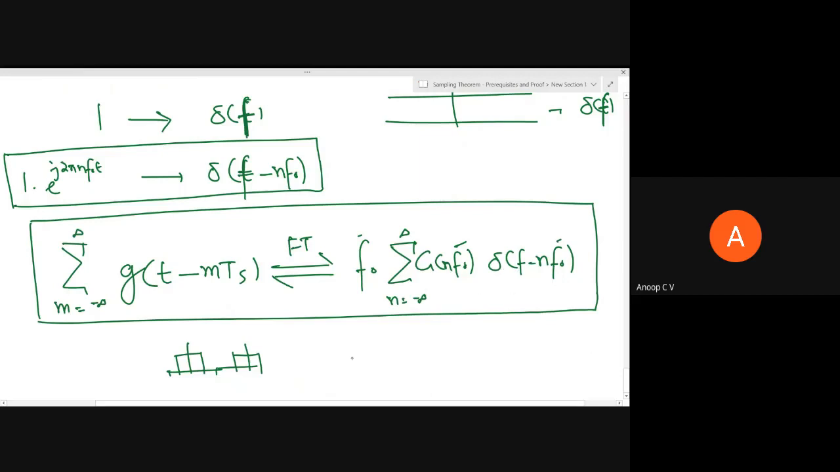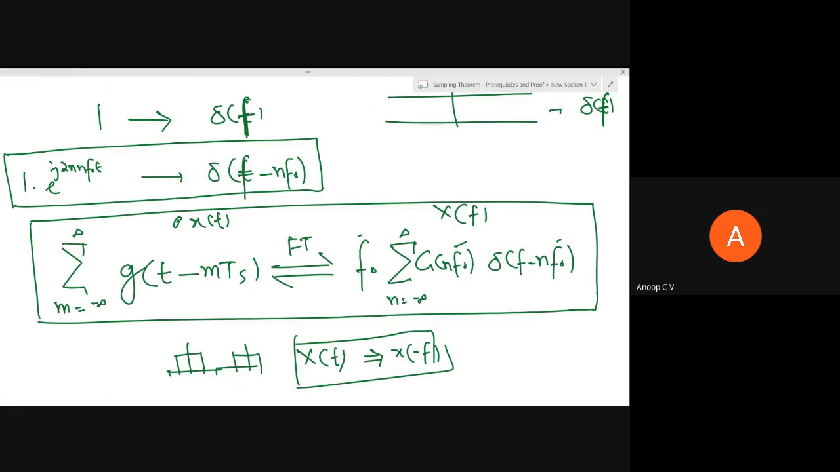Now, say I write this as x of t and this as X of f. But now what will be the Fourier transform of capital X of t? The Fourier transform of capital X of t will be x of minus f. This is the idea which we'll be using to find the Fourier transform of the ideal sampled signal.